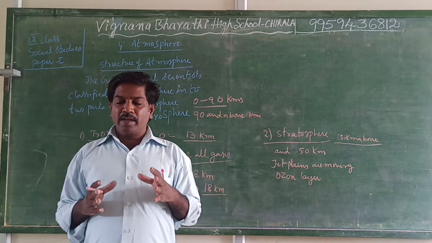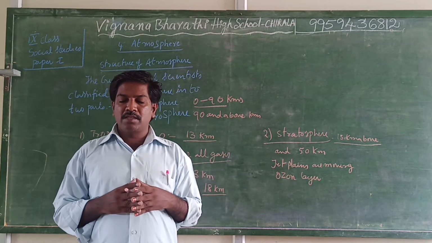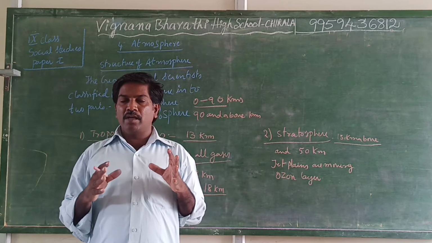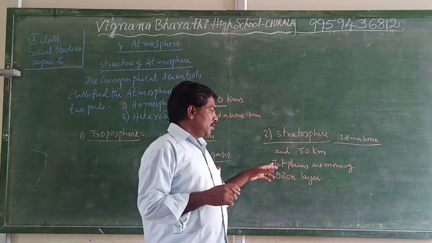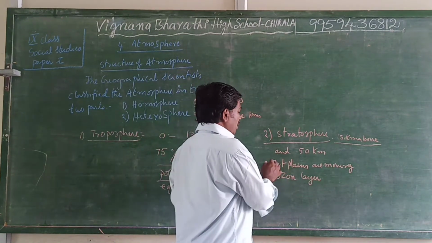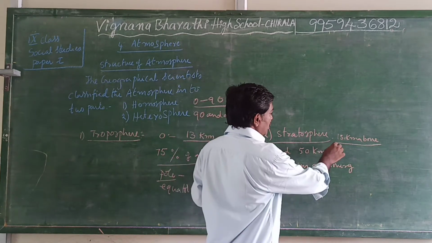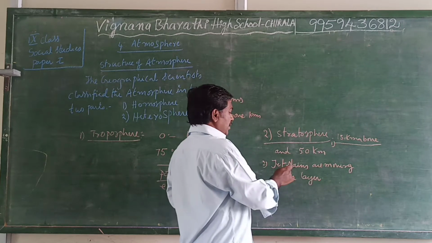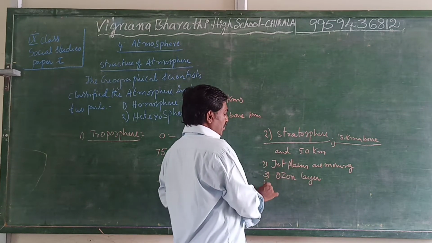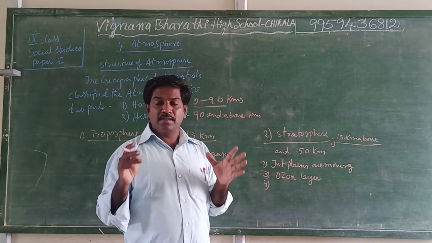Ozone is a very important layer, we know that. So, one is jet planes, another is the ozone. And the fourth one, what is that?